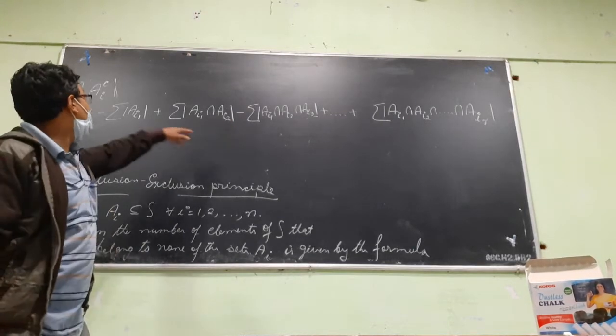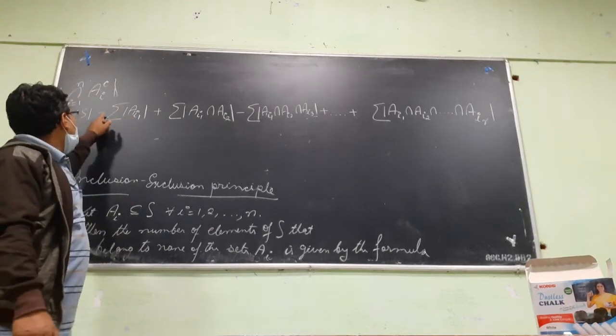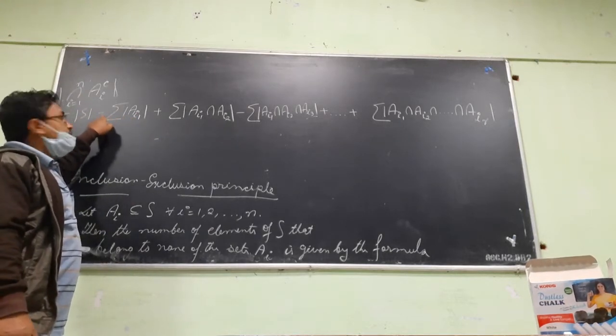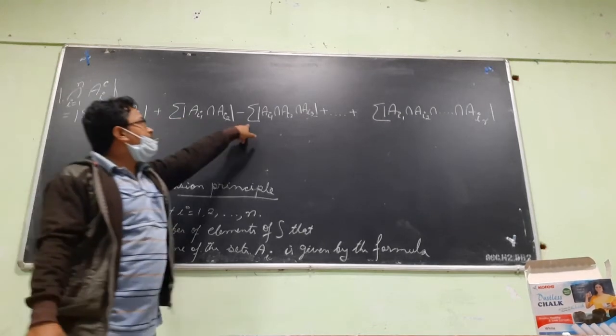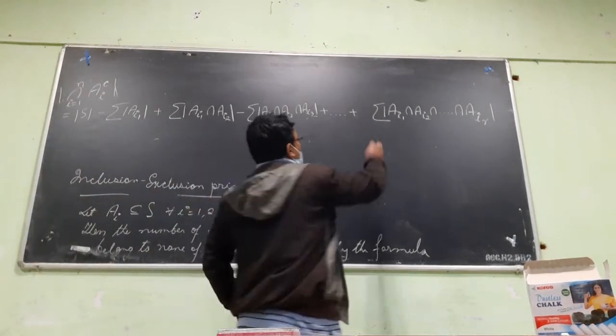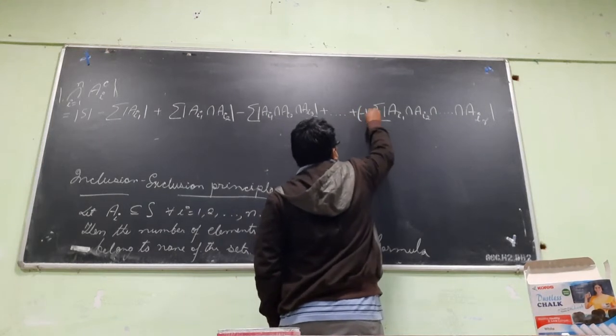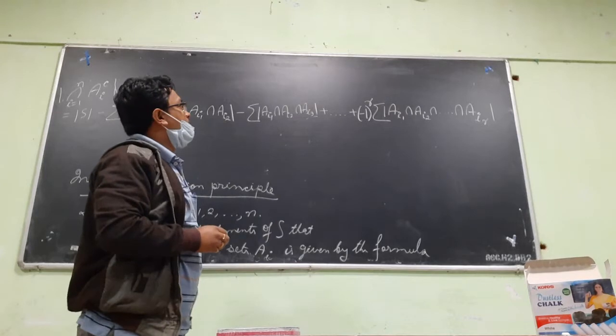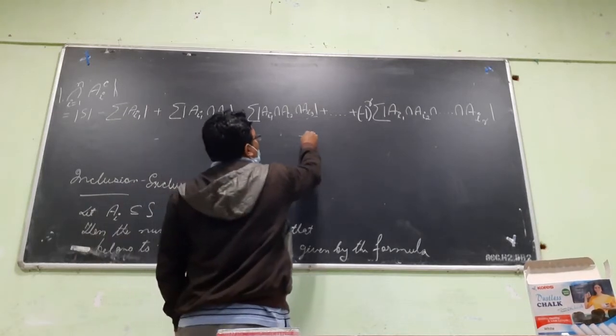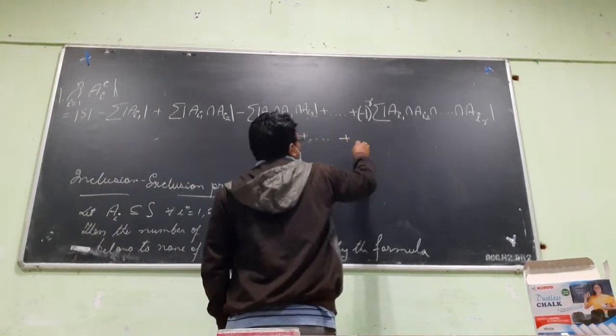So what should this be? See, if r is 1, then it's minus. If r is 2, then it's plus. If 3, it's minus. So it's actually minus 1 to the power r. Then what will be the last term?